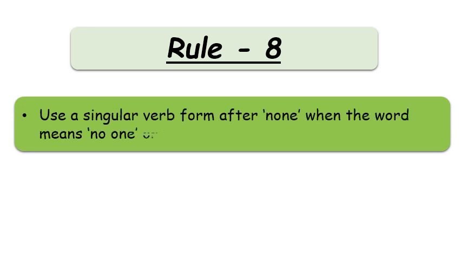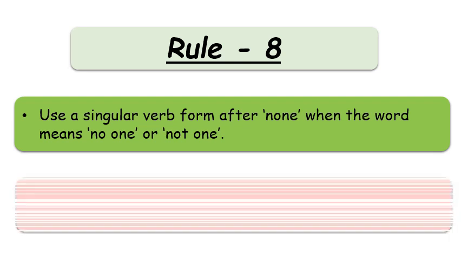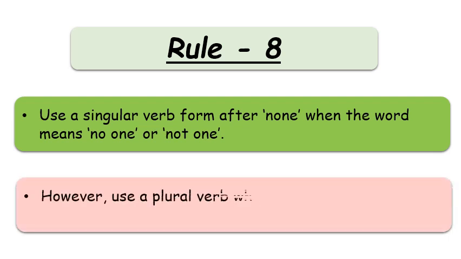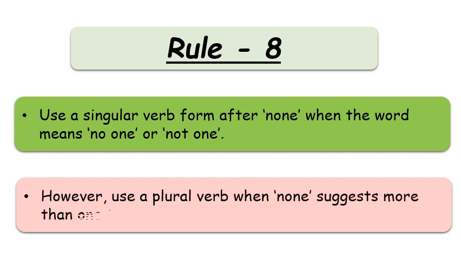Let's see what is rule number 8. Use a singular verb form after none when the word means no one or not one. I repeat it again. Use a singular verb form after none when the word means no one or not one. However, use a plural verb when none suggests more than one thing or person.